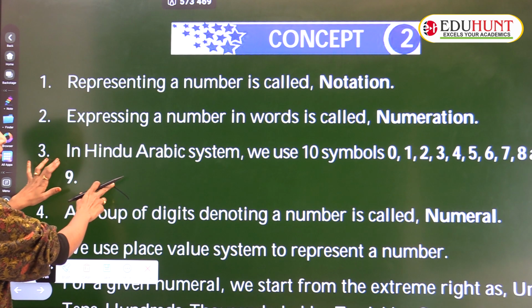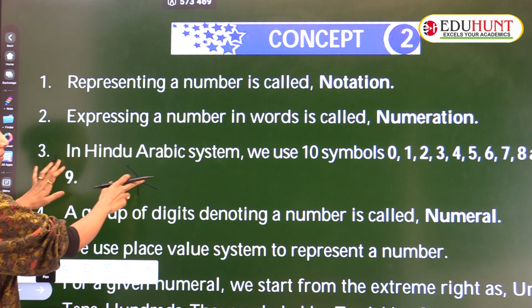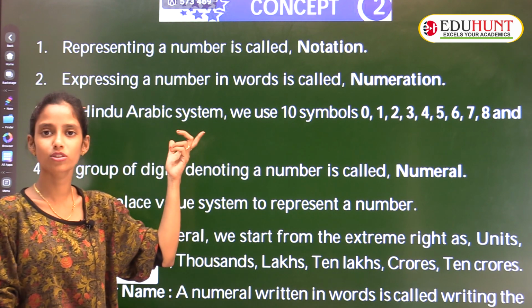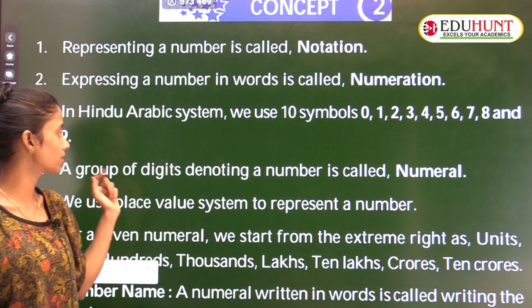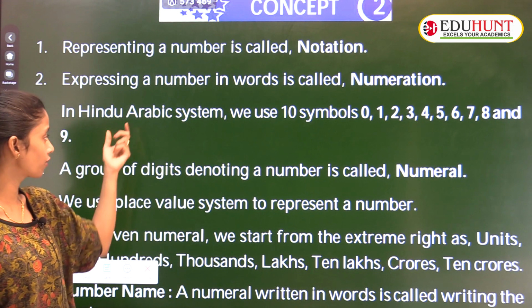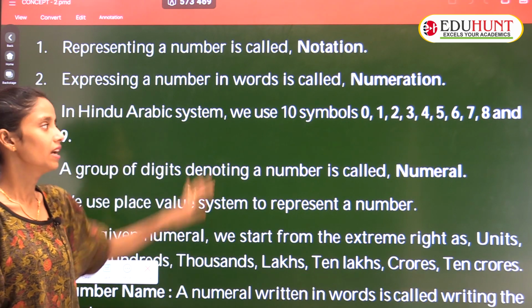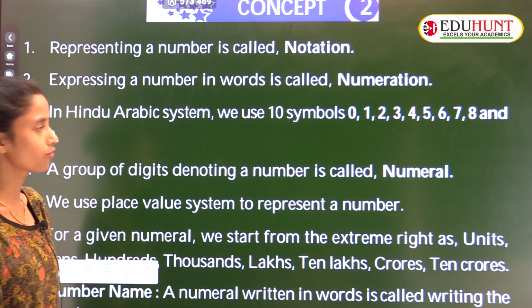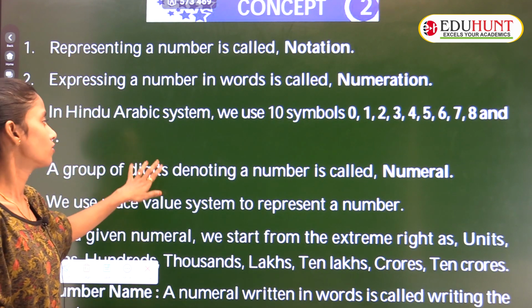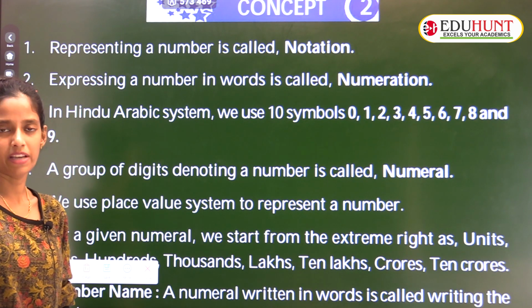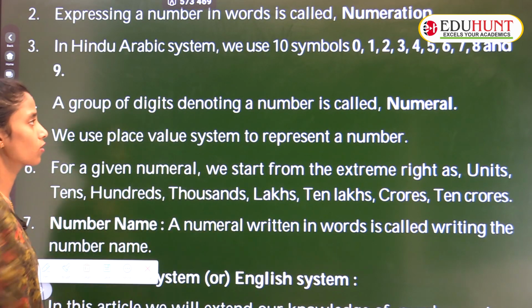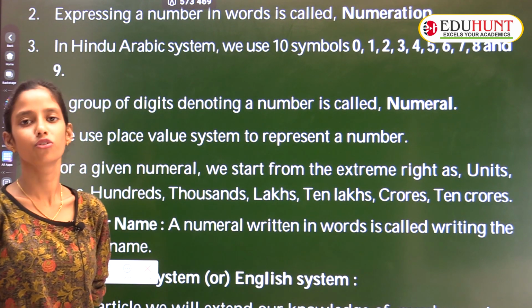I told you before, we know that according to place values there are two systems: the Indo-Arabic system and the international system. First we are going to see the Indo-Arabic system. In the Indo-Arabic system 10 symbols are there: 0, 1, 2, 3, 4, 5, 6, 7, 8 and 9. A group of digits denoting a number is called a numeral.